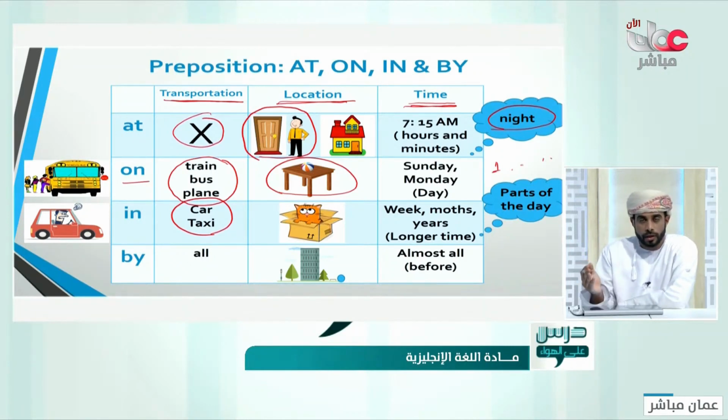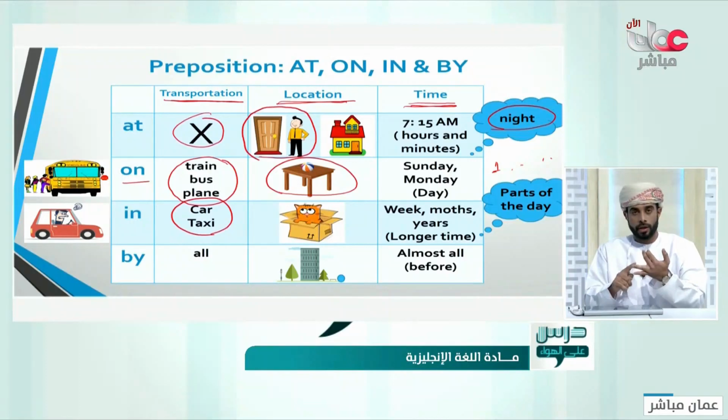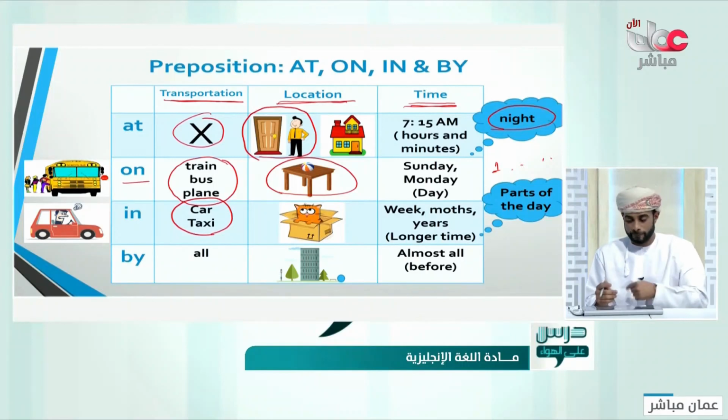It has a date, a month, and a year, so they are talking about the date. So use on. On Christmas Day also. You can say on Eid Day, on your birthday. This is one day. Good.